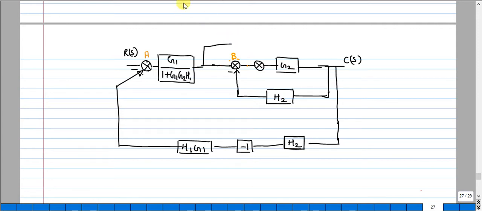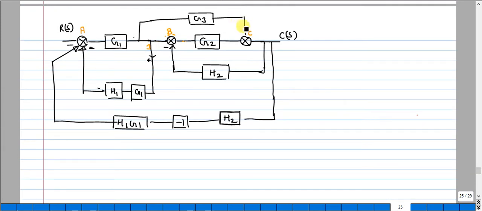The particular modification will be G3 by G2, the same I will input here, and this has a positive sign. If you check the previous, here I had a C, so let me add the positive sign.